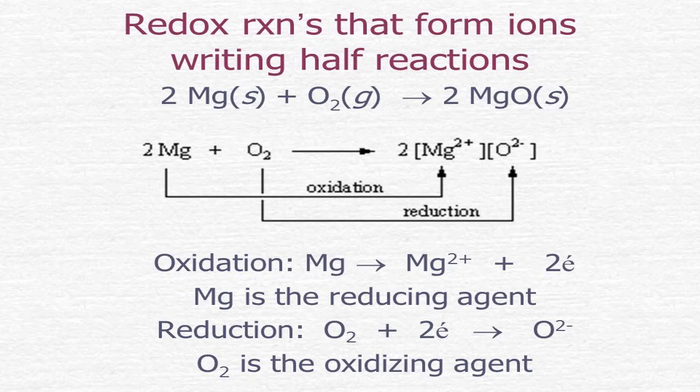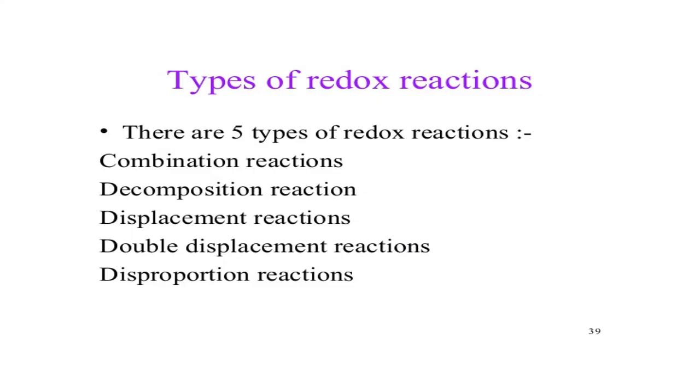Now, types of redox reactions. Already we know types of redox reactions, but here we discuss them in terms of ON, because here we find whether the ON has undergone an increase or decrease. If the ON has undergone an increase and decrease, then it is called redox. Otherwise, no. So tomorrow we will discuss all these types.